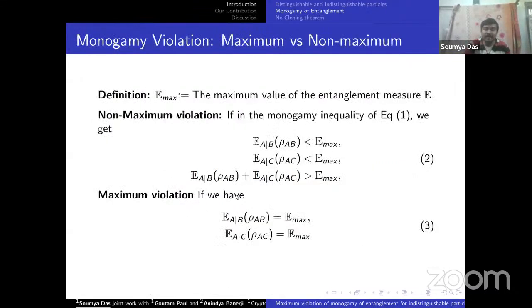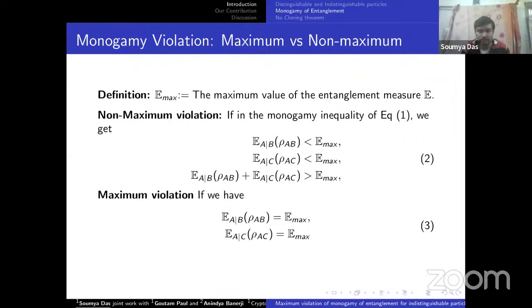The maximum violation: if we have both these terms, E of A given B and E of A given C, equal to Emax, we say this is a maximal violation, because this is the maximum possible violation. E of A given B cannot be greater than Emax. So both the entanglement terms attain their maximum value. When both attain their maximum value, then we say it is a maximal violation.